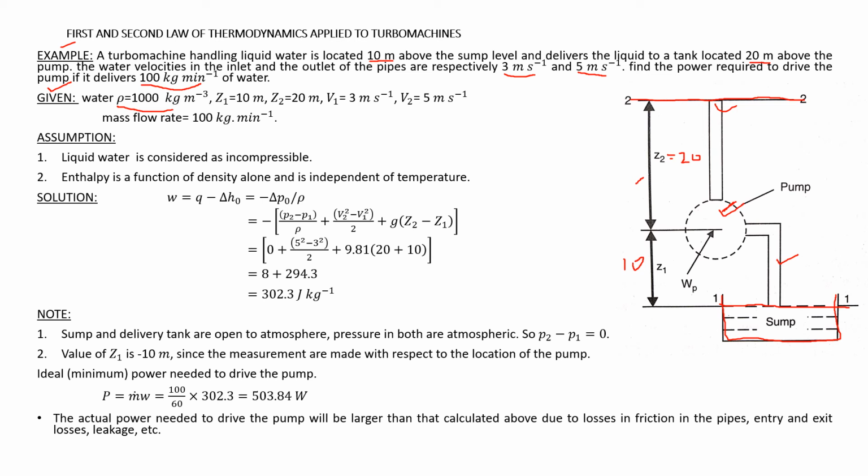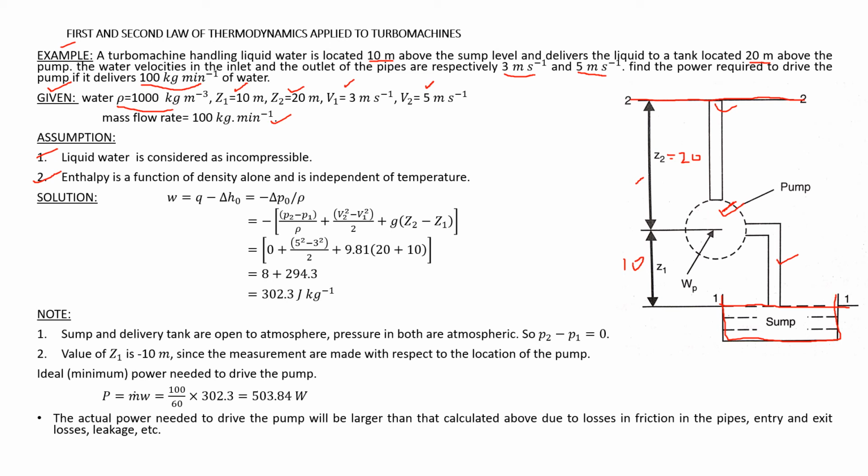And Z1 is 10 meters, Z2 is 20 meters, V1 is 3 meters per second, V2 is 5 meters per second, and mass flow rate is given as 100 kg per minute. So what are the assumptions that we are going to make here? First one is liquid water, we consider it as incompressible, so the density remains constant. And second one is enthalpy is a function of density alone and is independent of temperature.